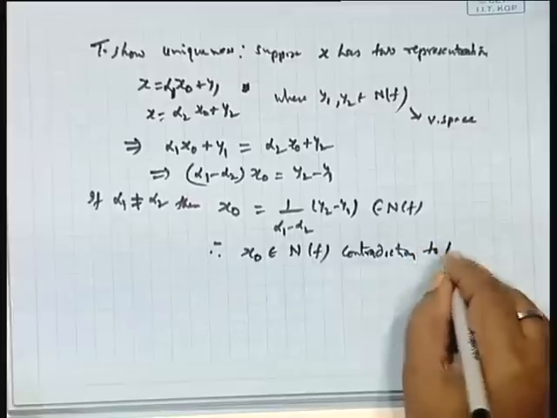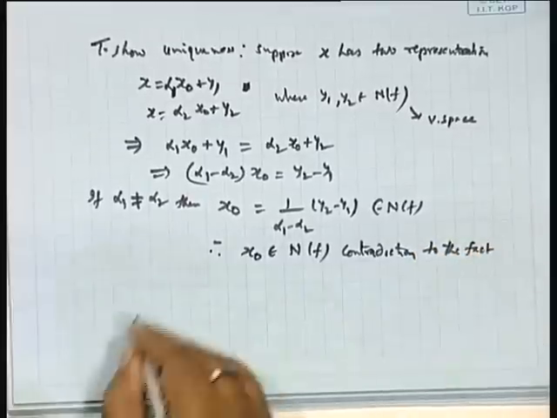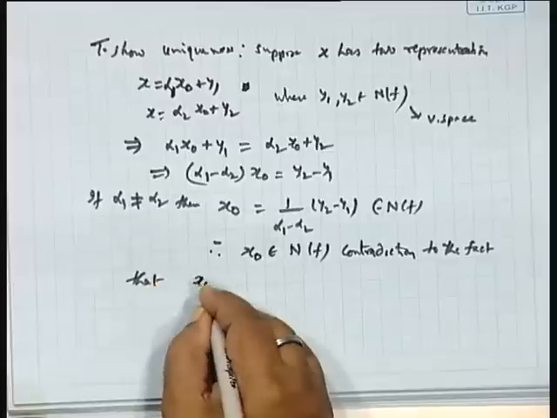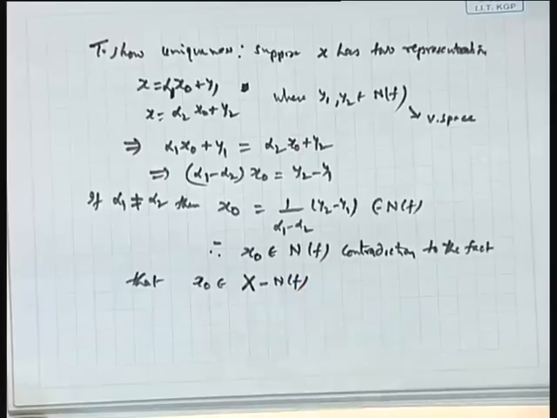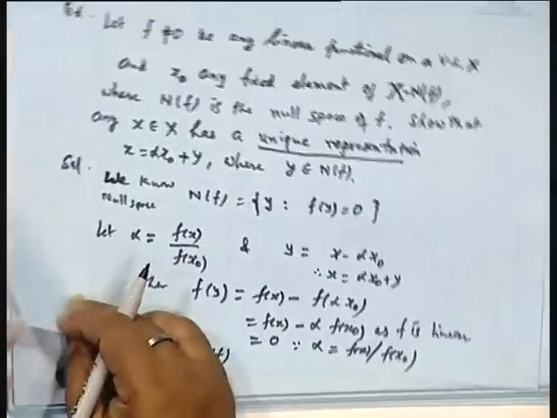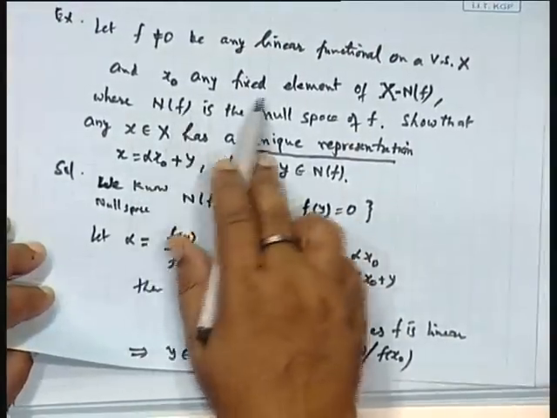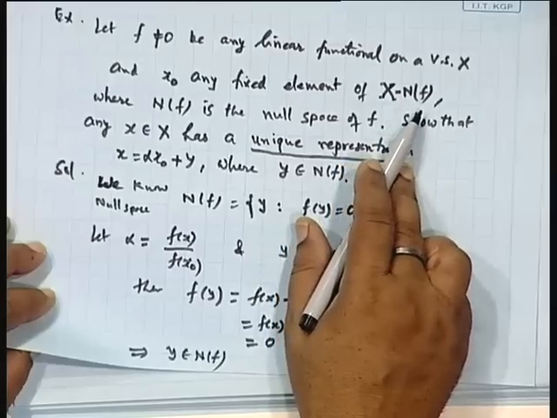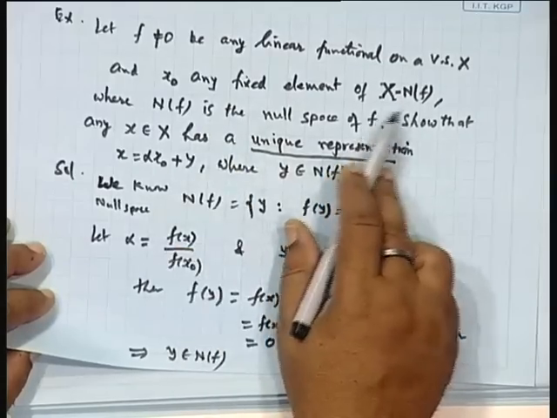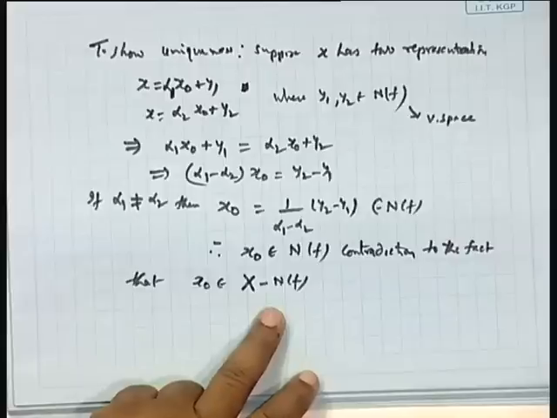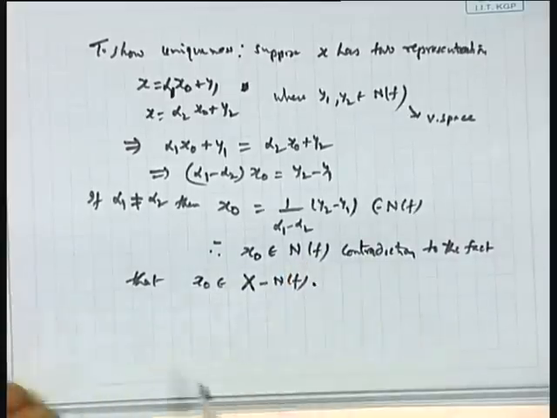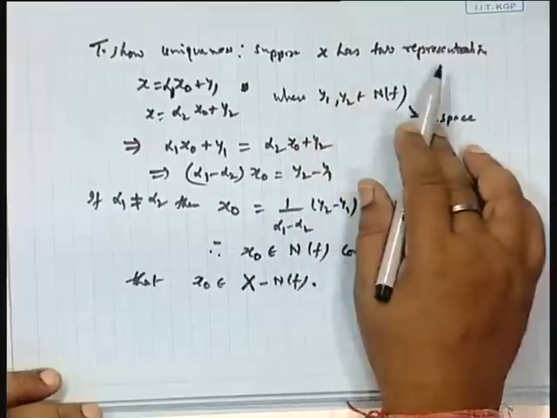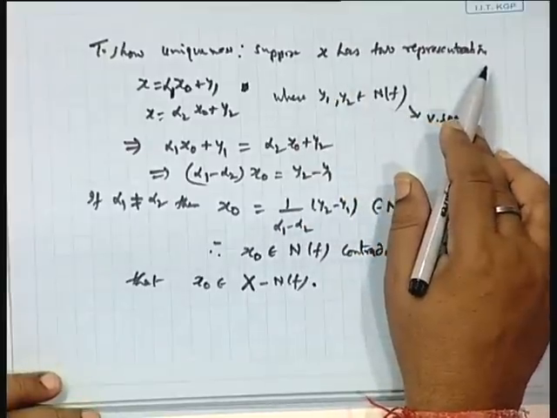to the fact that x naught belongs to X minus N(f), because in the statement itself, x naught is any fixed point of X minus N(f). So, x naught belongs to X but not in N(f), but here we are getting x naught belongs to N(f). So, a contradiction, and this contradiction is reached because of our wrong assumption that x has two different representations.